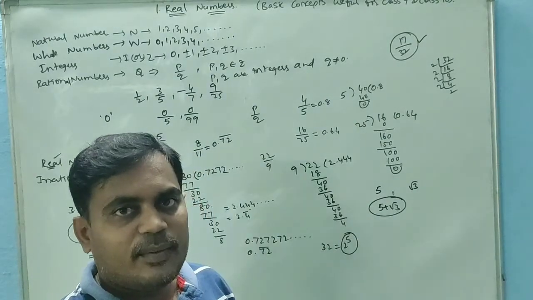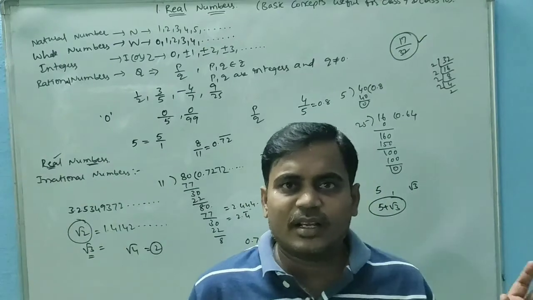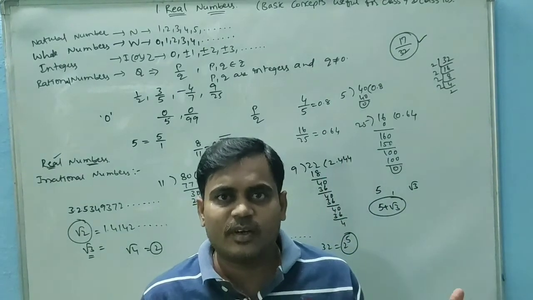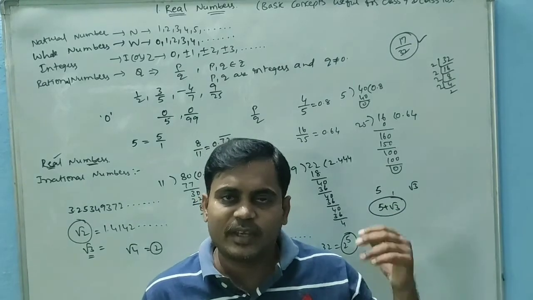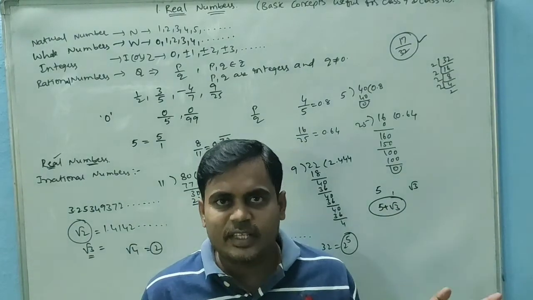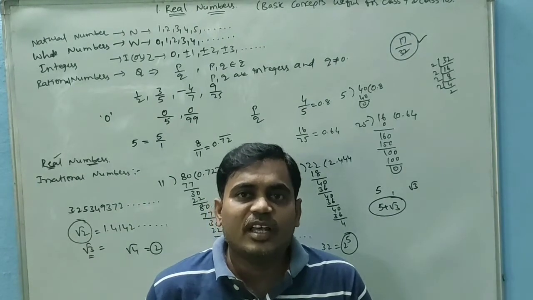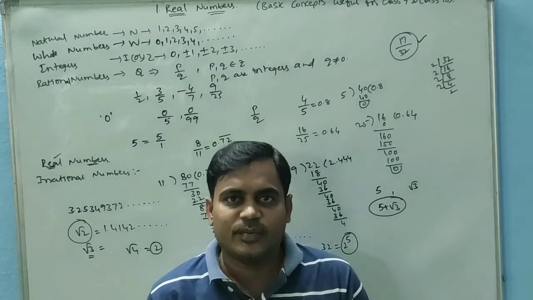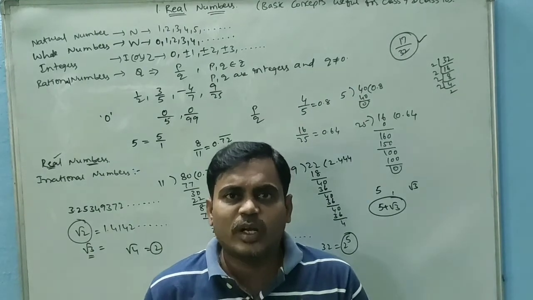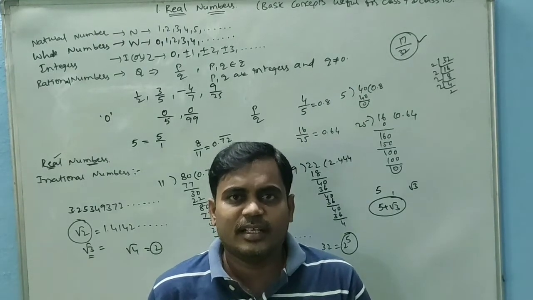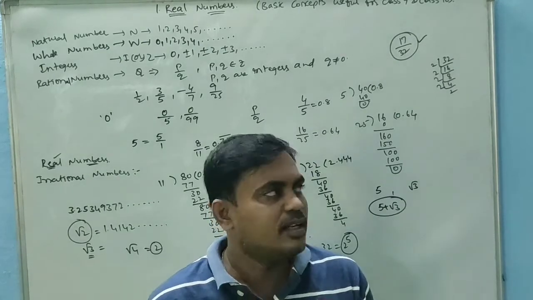So definitely it is a terminating decimal. Without converting a number from p by q form to decimal form, we can judge whether it is terminating or non-terminating recurring with the help of the denominator q. If the denominator q has only prime factors 2 and 5, then it is terminating. Otherwise, it is non-terminating.